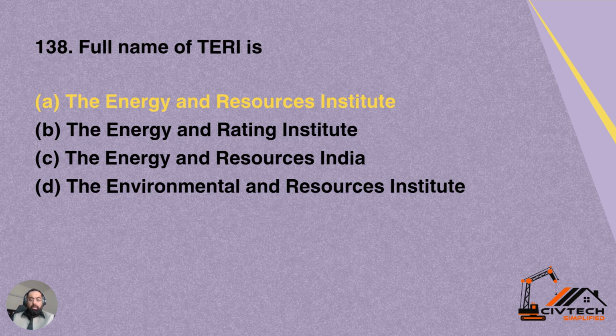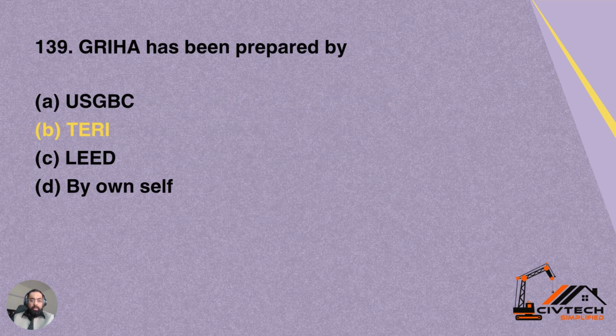Full name of TERI. So what is TERI? A, The Energy and Resources Institute. B, the Energy and Rating Institute, C, the Energy and Resources of India, D, the Environmental Resources Institute. So option A, which is the Energy and Resources Institute, is the correct option for TERI.